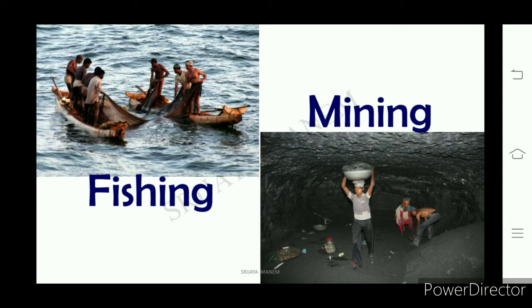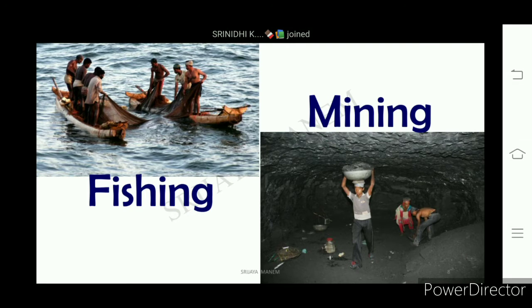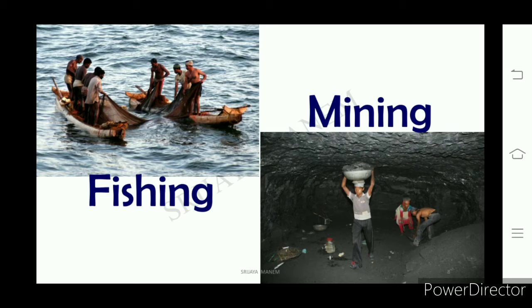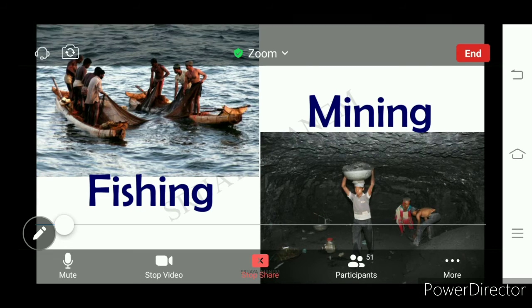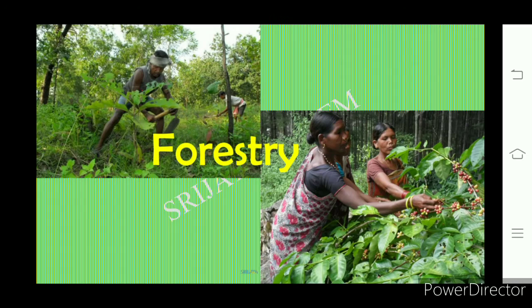Next, mining. What do they do here? They extract minerals from the earth, which are produced by nature itself. So nature's role is dominant in the process of production. Wherever nature's role is dominant, that is the agriculture sector, or what we call the primary sector. Here, what do you see? They are plucking some fruits.